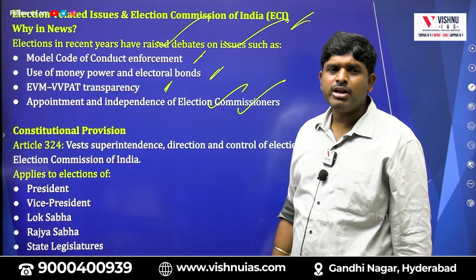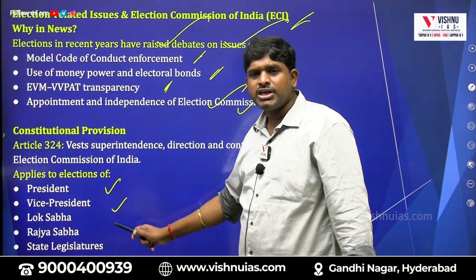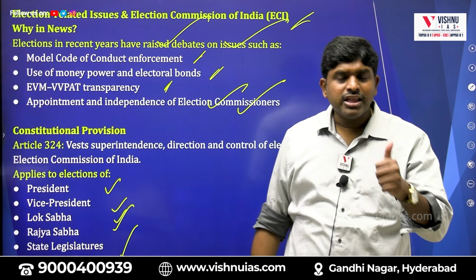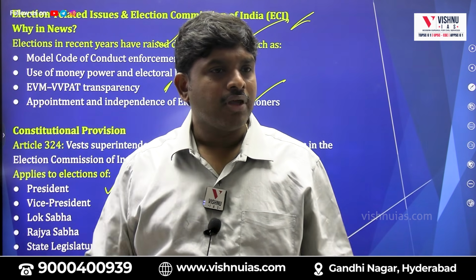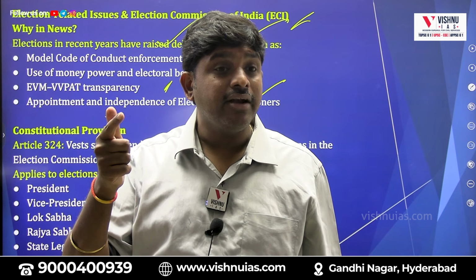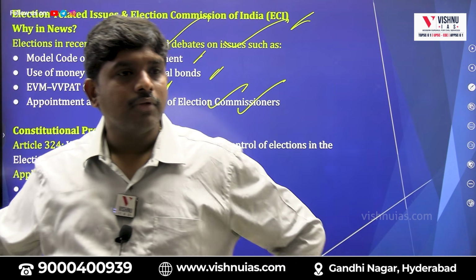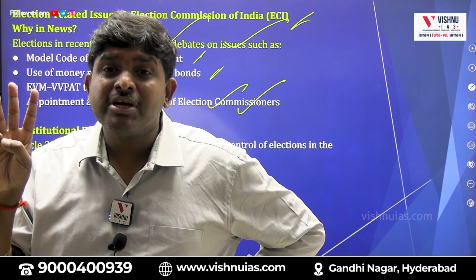The Election Commission of India has the power to conduct elections for President, Vice President, Lok Sabha, Rajya Sabha and State Legislature. Then the State Election Commission has the power to conduct elections for whom? For local bodies, Gram Panchayats and municipal bodies. Elections for Gram Panchayats and municipal bodies will be conducted by the State Election Commission.